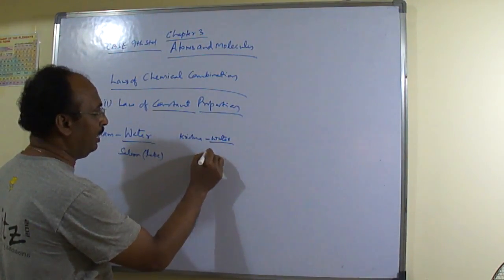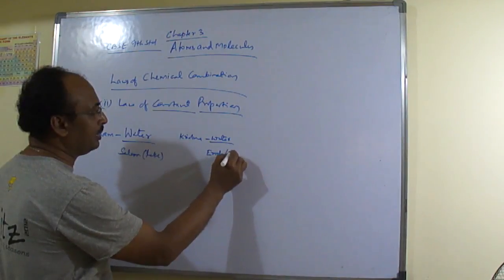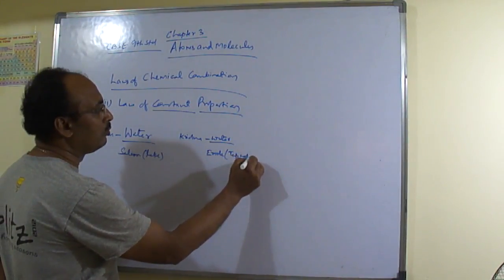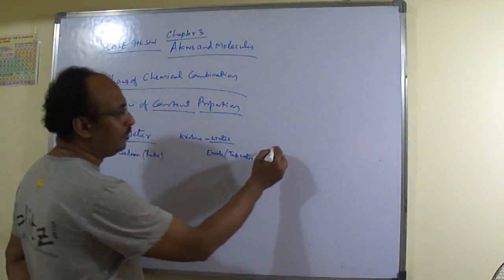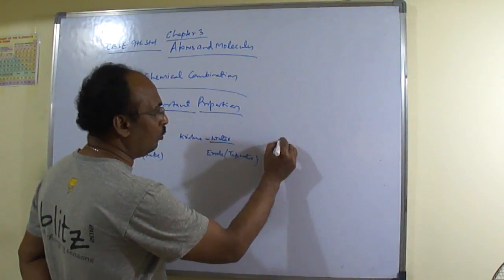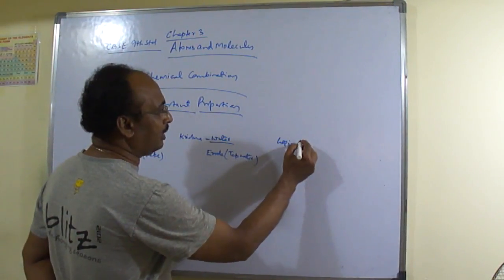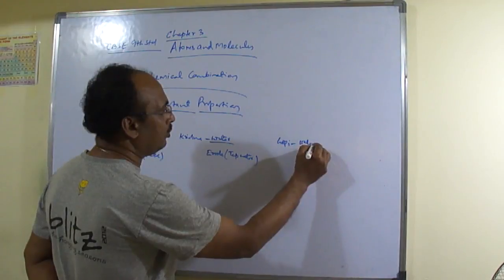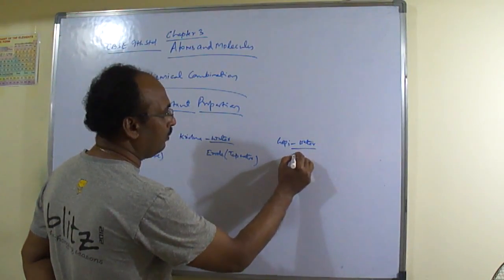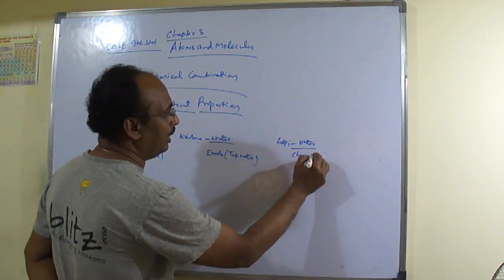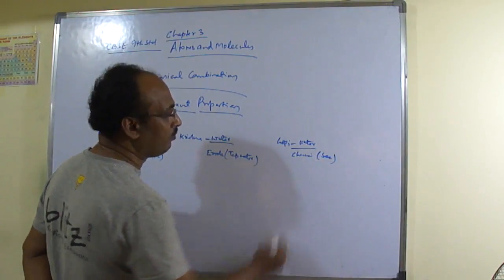He has collected from Erode, and that is tap water. And you can say Gopi, he has collected from Chennai. So from Chennai, and that is seawater.